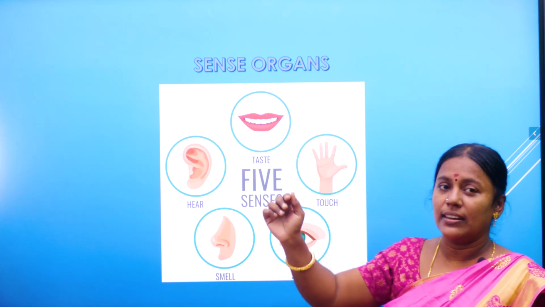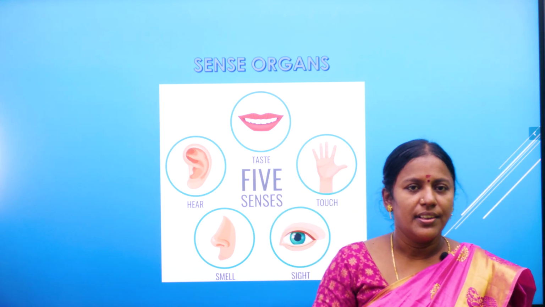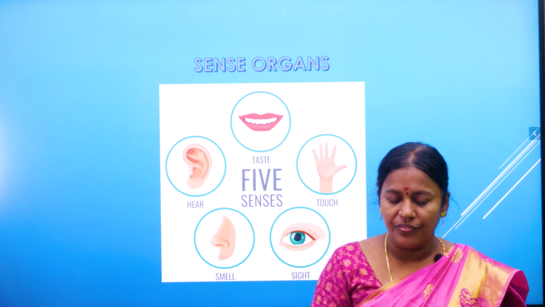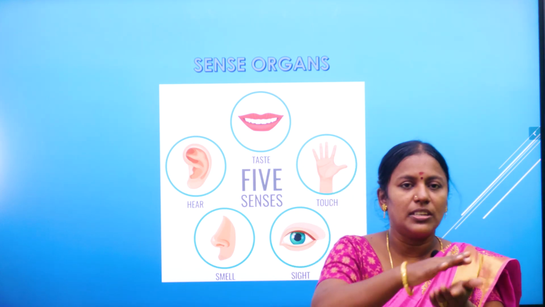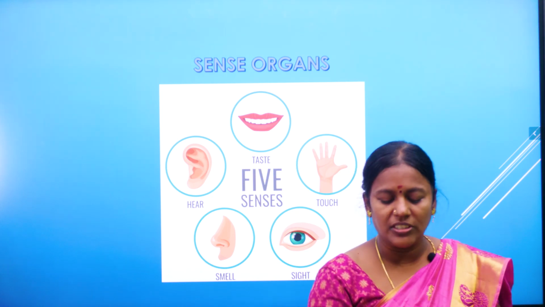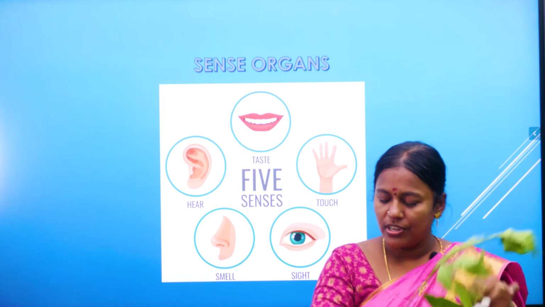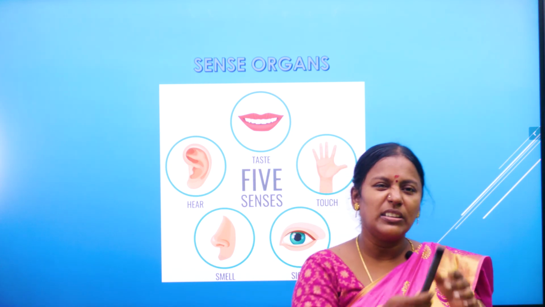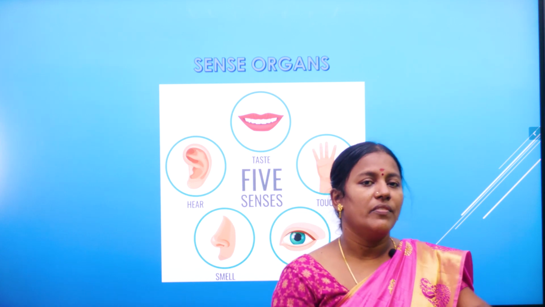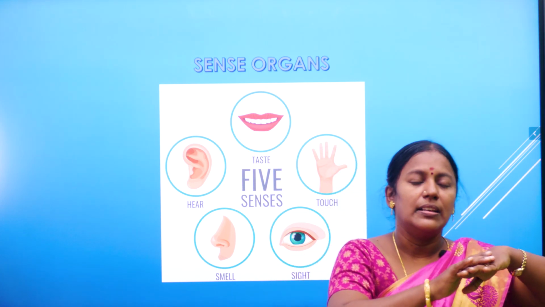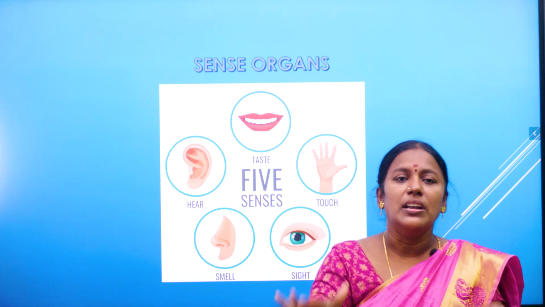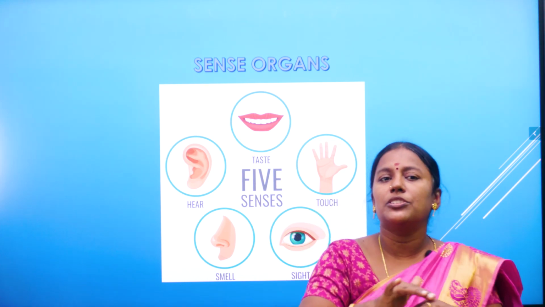The next sense organ is our skin. See, our whole body is covered with skin. If we touch something, we feel soft. See, if I touch this leaf, it is very soft. If I touch this pen, it seems somewhat hard. How do I know it is soft, it is hard? With the help of our skin. Skin helps us to feel the things.